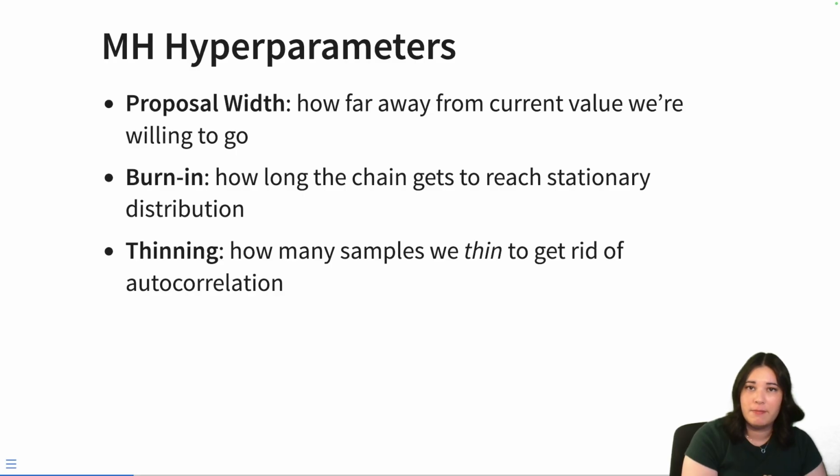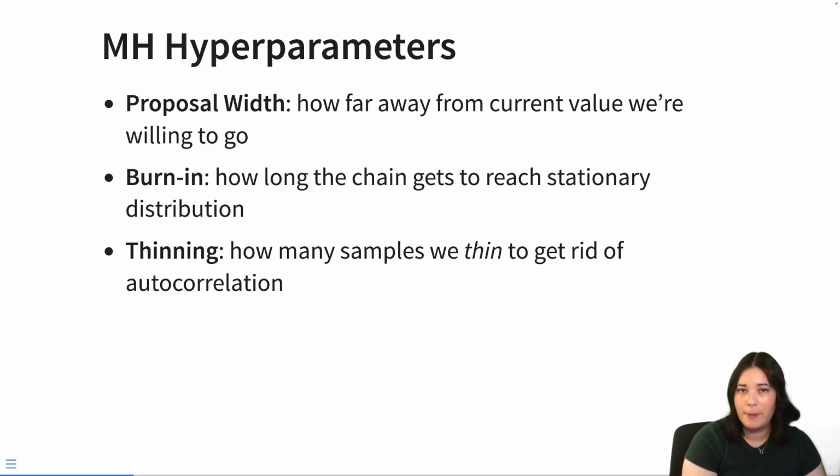Lastly, we talked about thinning. Thinning is essentially just generating a ton more samples than we want in the end. And instead of looking at every individual sample, we look at every nth sample. So maybe we generate thousands of samples and take every 10. The reason we might do this is because if we see high autocorrelation in our chains, meaning every single value is really similar to the next value that we've accepted in that chain, then we're not getting a lot of independent information about our target distribution. And so we may want to thin those samples so that each individual sample is not as autocorrelated with the ones around it.